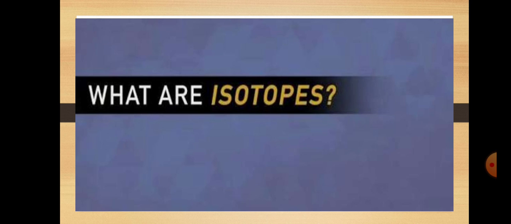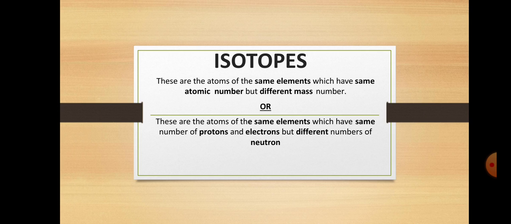Today we discuss the isotopes, which are mentioned in chapter number 2, structure of an atom, pages 52 to 56. So, what are the isotopes? Isotopes are the atoms of the same element which have the same atomic number but different mass number. Isotopes are the elements having the same atomic number but different mass number.